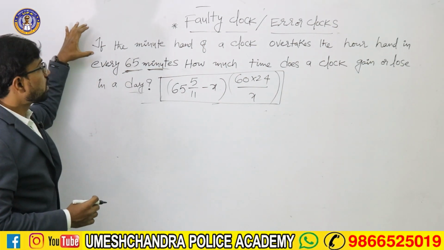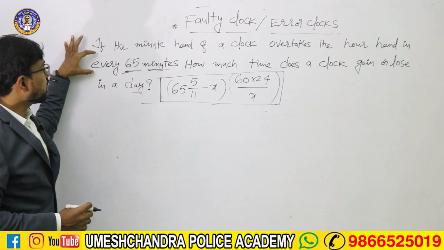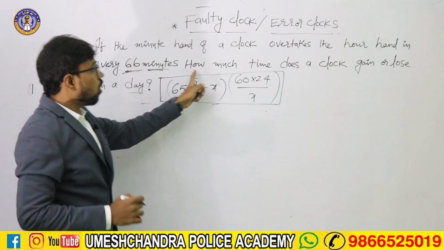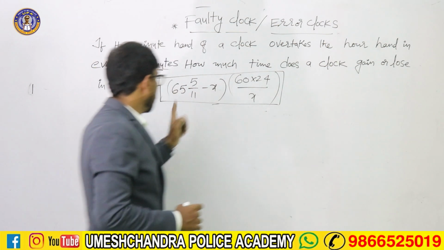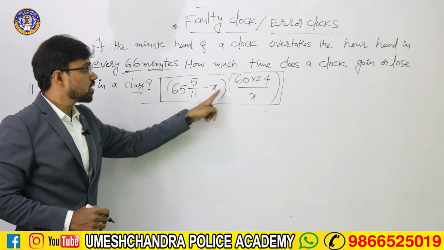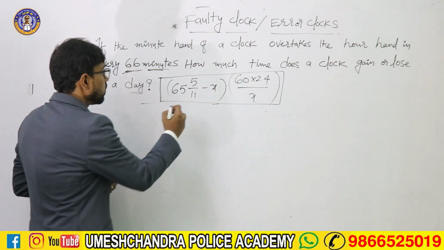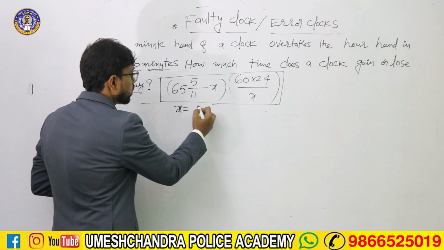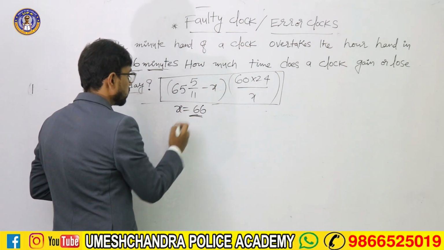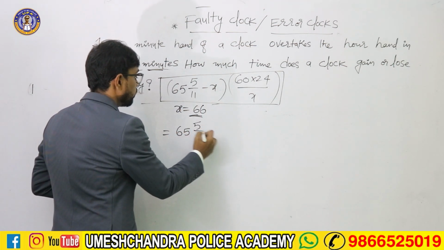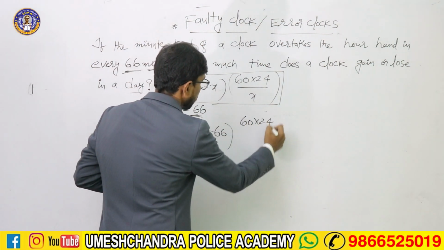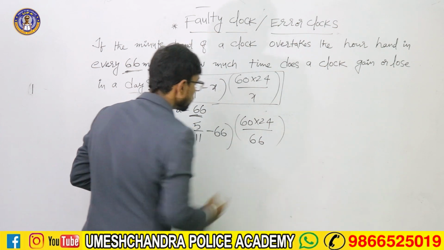Suppose the question is, if the minute hand of a clock overtakes the hour hand in every 66 minutes, how much time does a clock gain or lose in a day? We have the formula 65 5 by 11 minus x into 60 into 24 by x. See here friends, x value is 66. So substitute the value of x: 65 5 by 11 minus 66 and 60 into 24 by 66.